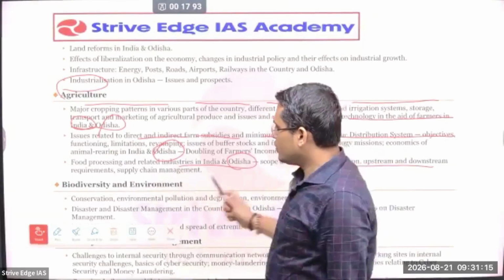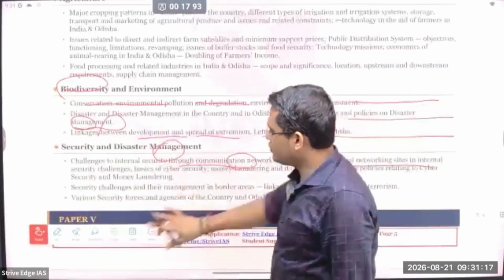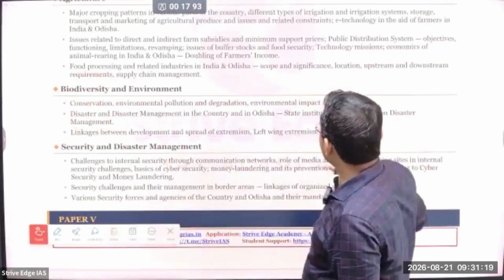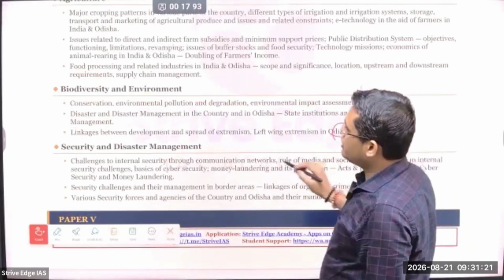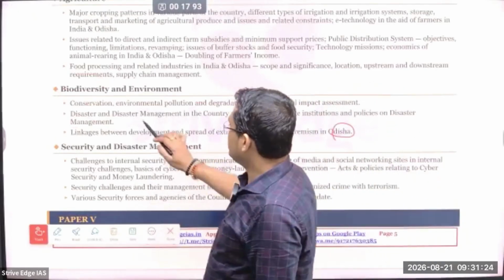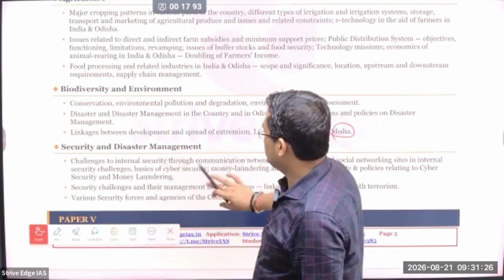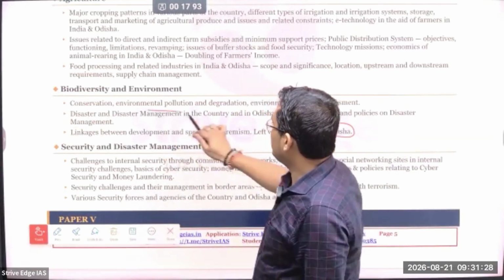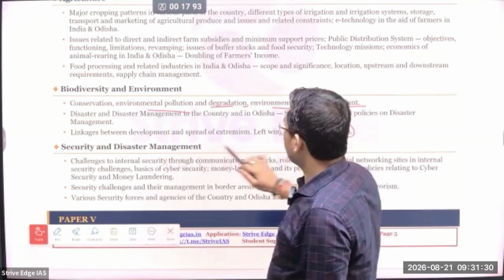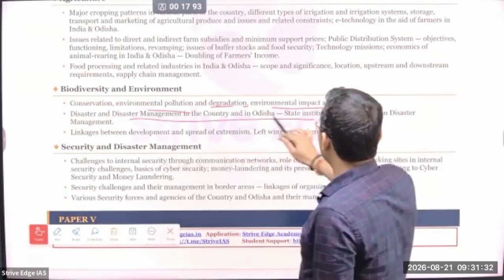Okay. So next is biodiversity and environment. This is also very important. You can see here biodiversity, the conservation, environment, pollution, degradation, environmental impact assessment, disaster management is there. So here we have to add the Odisha perspective things.